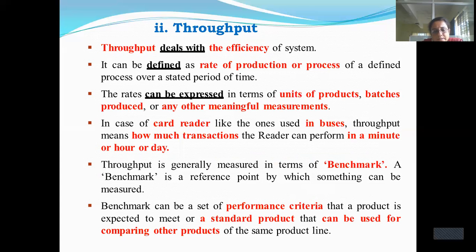The best example is, suppose an ATM machine has been installed and the server is also working, but the system should handle a number of transactions per hour or per day. If more customers are standing in a line, the transactions should be done fast. Efficiency should be good. If the efficiency is good, then the person who is purchasing that system will go for that product. So the throughput also plays a very important role in the documentation.